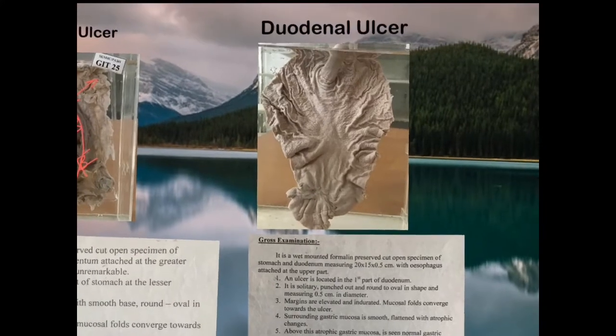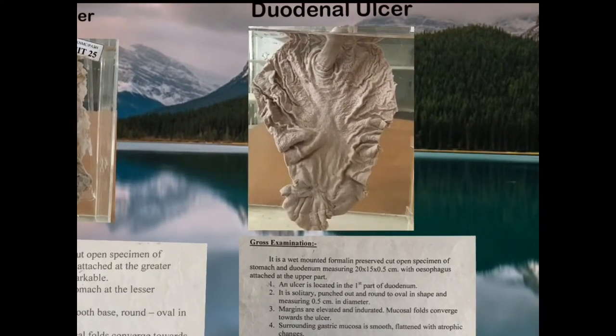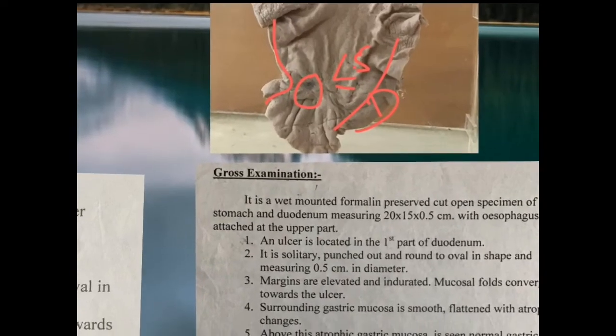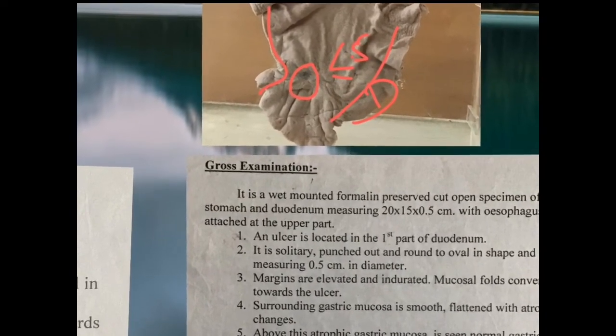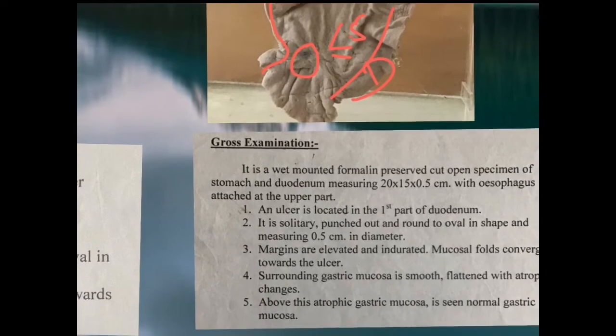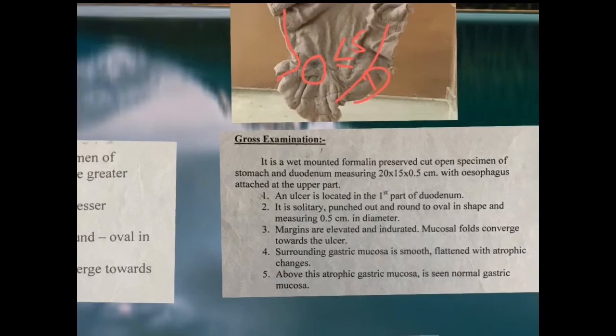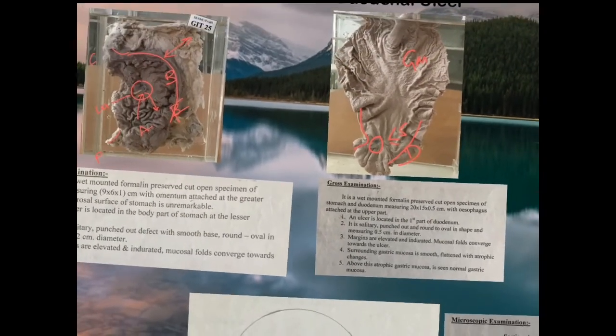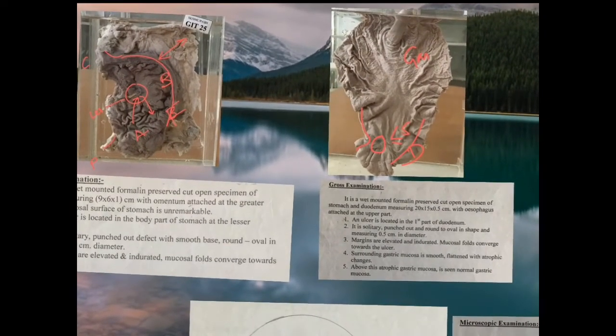Now coming to the next specimen, the duodenal ulcer. Here you can see the formalin wet mount preserved specimen showing the D1 part, that is the duodenal first part, and this is the gastric part. And here you see the small ulcer, around 0.5 centimeter. Again the same description: it is a punched-out, oval, clean ulcer with regular margins, and the surrounding gastric mucosal folds are flattened. So these are the descriptive points when you are describing these two specimens.